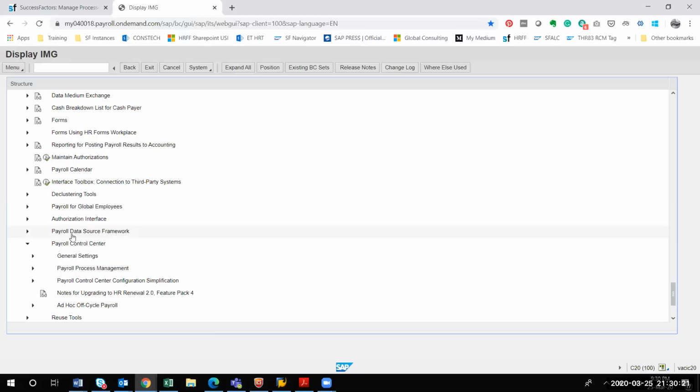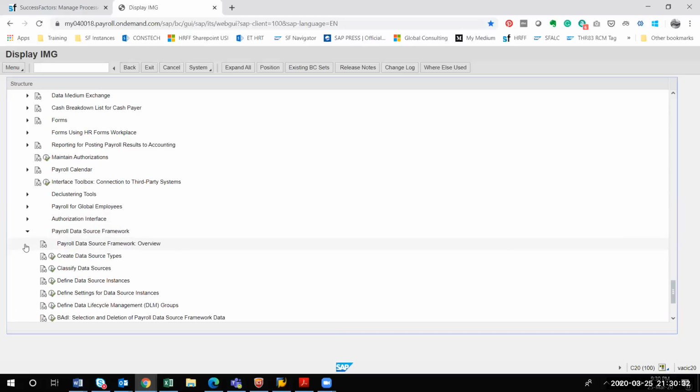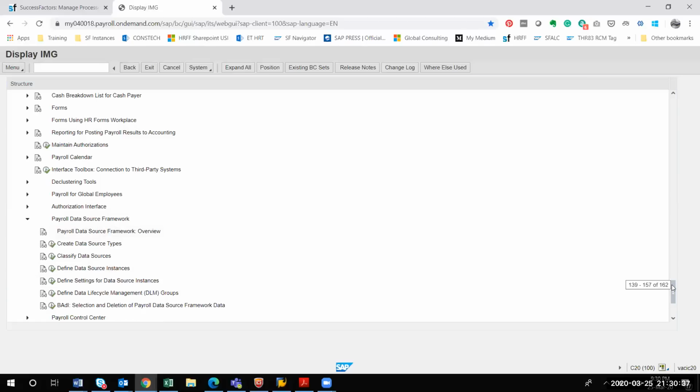Now I'll show you where the KPIs and validation are configured, in the payroll data source framework. We can think of it like a package of multiple programs combined together, which gives flexibility to the functional consultant, so there is no need to write any ABAP. In future, if you want to create a new validation rule, you can copy the existing classes and write your own logic. At present you can use the existing ones. There are also BAdIs and a lot of things to explore.